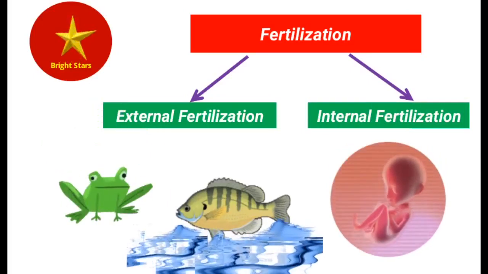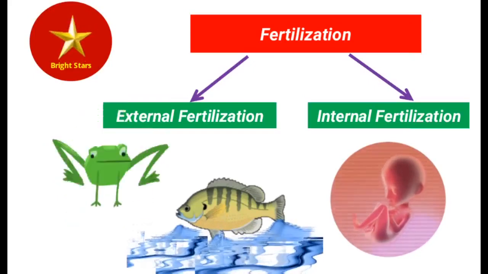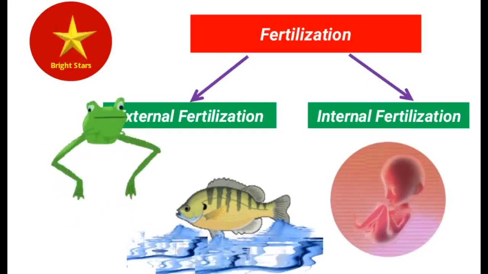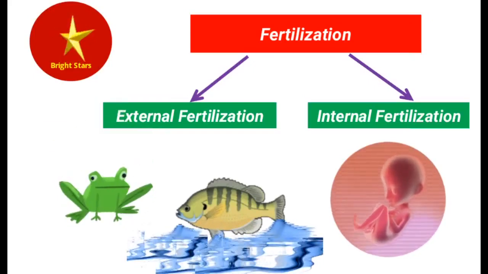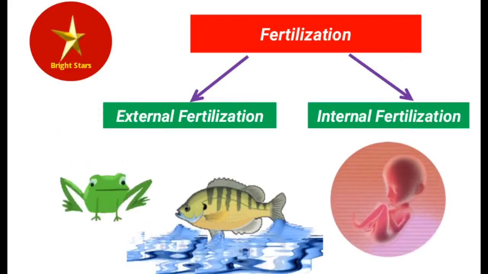External fertilization is mostly seen in frogs and fishes, where they release their sperms and eggs in water, where fertilization takes place. Because these animals live in water, external fertilization is possible.